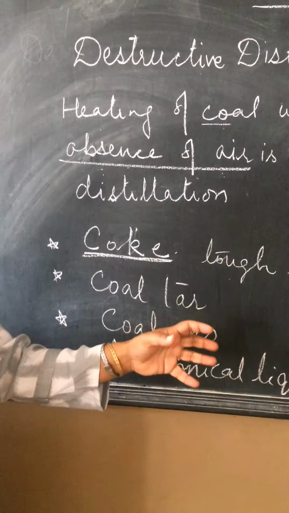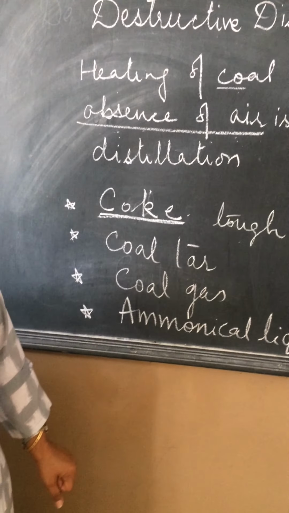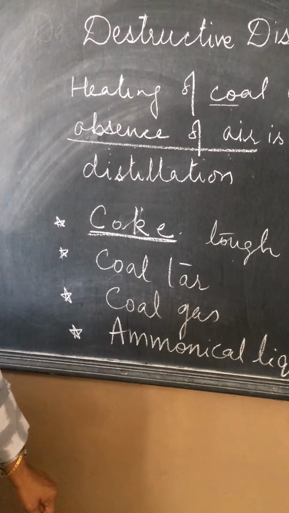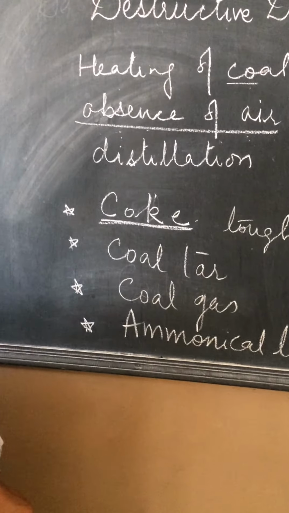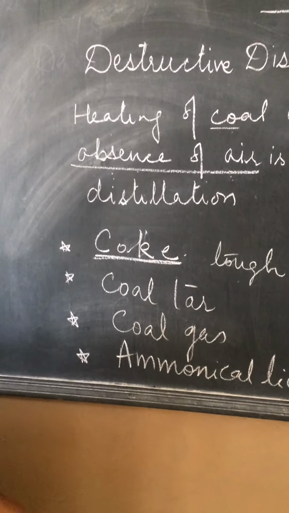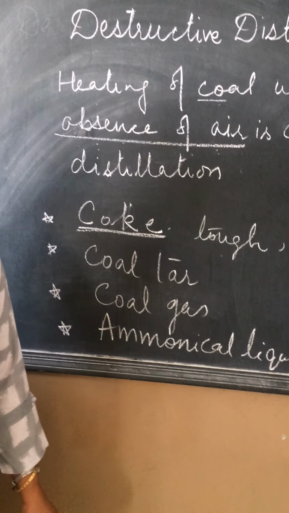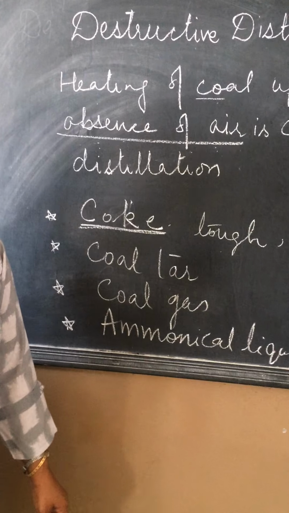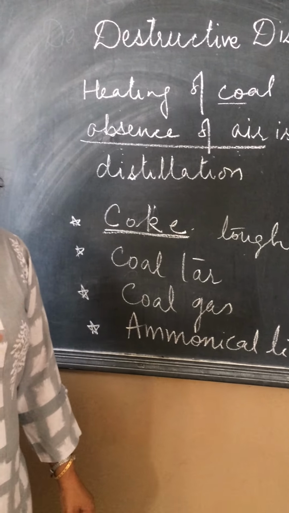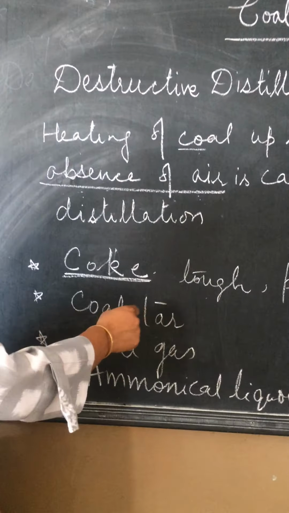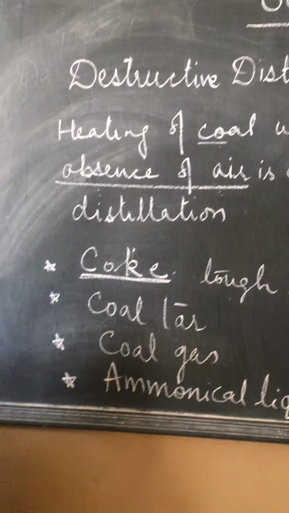It is used in the manufacturing of many things like paints, dyes, explosives, etc. Also the naphthalene balls that we use at home, the white color balls that your mothers use in the toilets and also in between the clothes, they are also made from the coal tar.